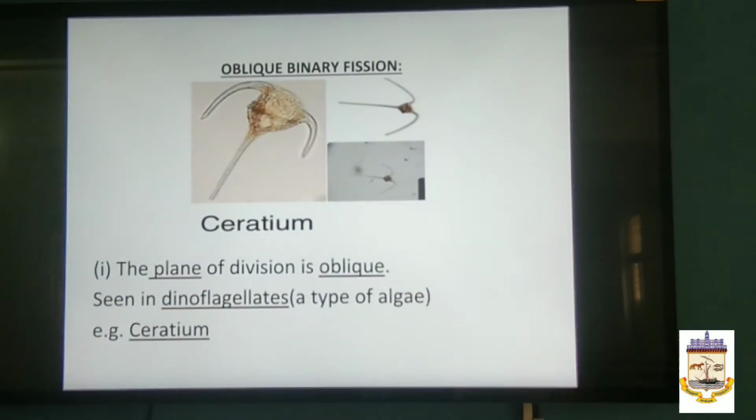Then the next one is the oblique binary fission. When I say oblique, here also the plane of division is oblique. This is seen in the dinoflagellates. Dinoflagellates are nothing but a type of algae. The example given here is Ceratium. See Ceratium here, this undergoes oblique binary fission.